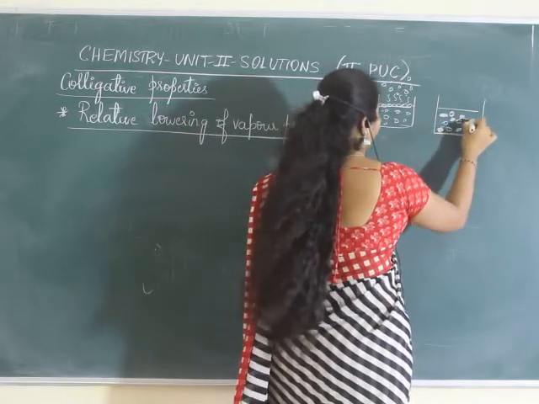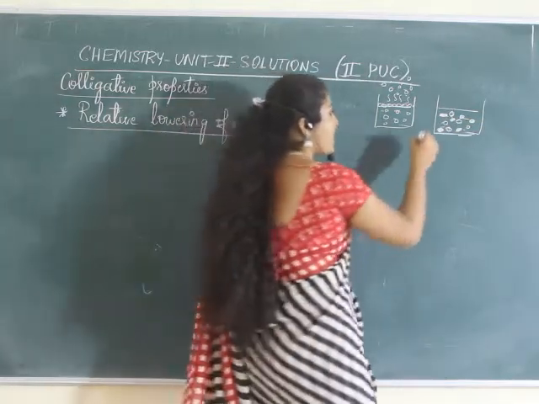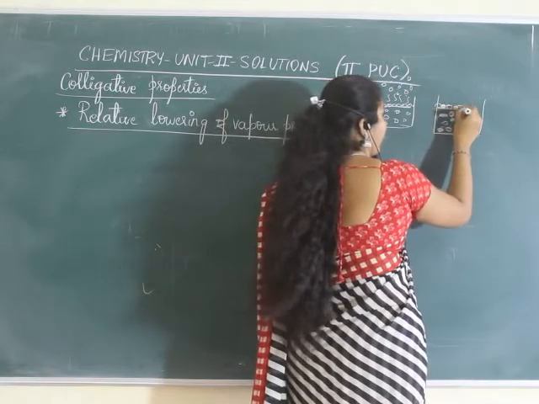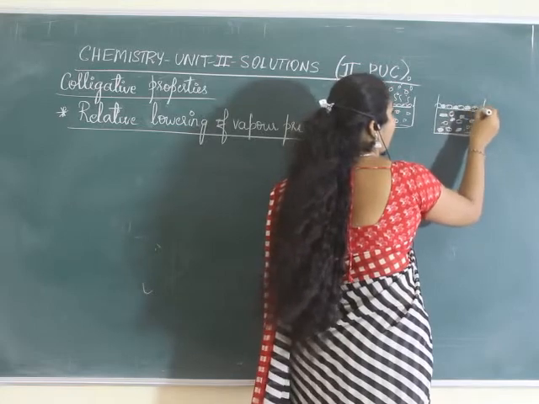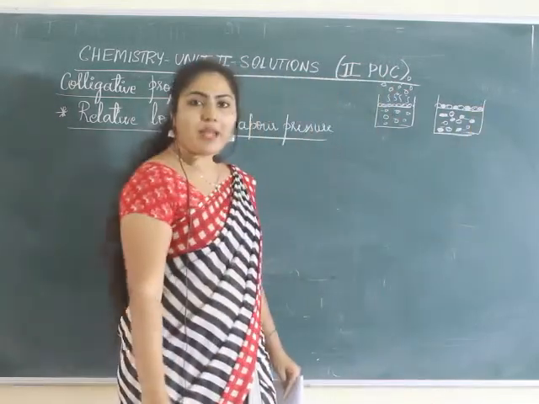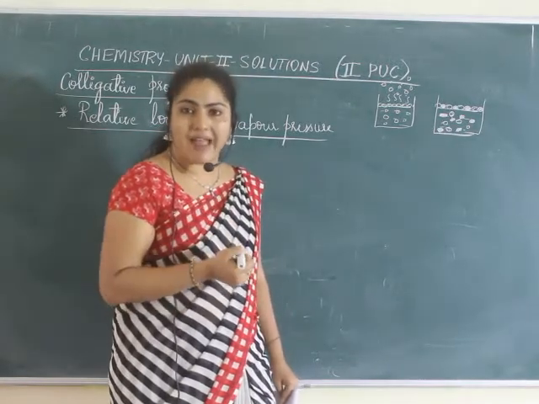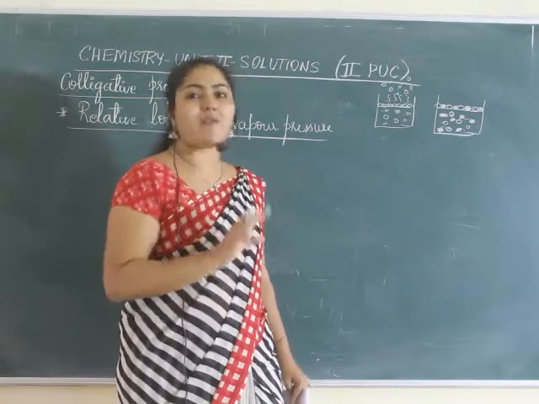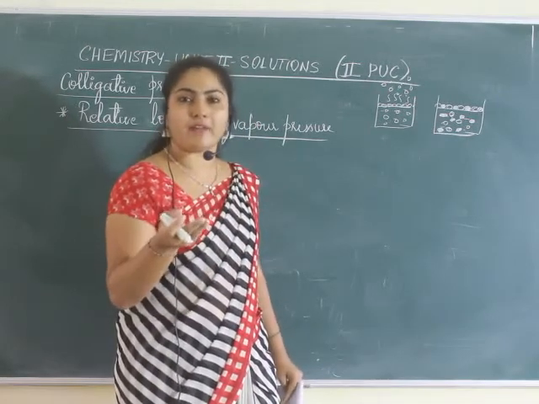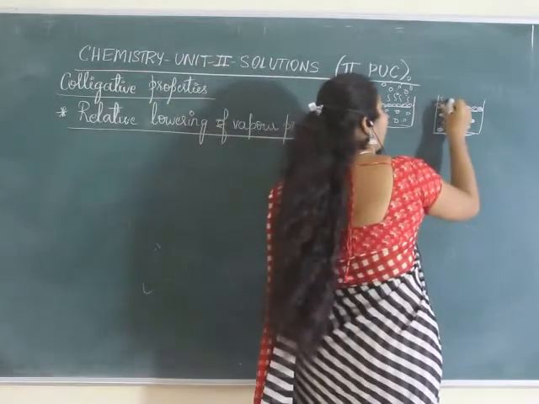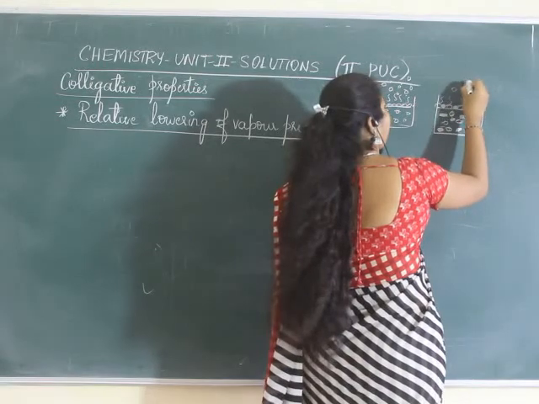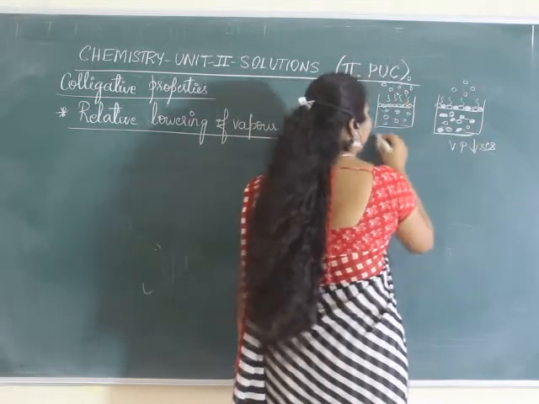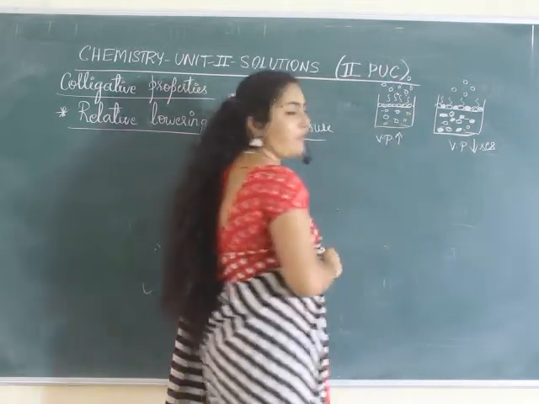then what happens on the surface? You can see along with the solvent molecules, the solute particles are also on the surface. The solute which you have added is non-volatile, meaning it doesn't evaporate. Only the solvent has to get converted to vapor phase. So here very few solvent molecules will be present on the surface. That means vapor pressure decreases, whereas vapor pressure will be high in the case of pure solvent.